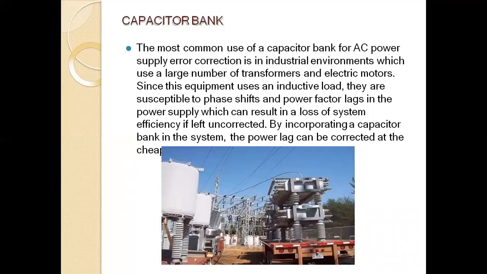Since this equipment is an inductive load, it is susceptible to phase shifts and power factor lag in the power supply, which can result in loss of system efficiency. If left uncorrected, by incorporating a capacitor bank in the system, the power lag can be corrected. This is a capacitor bank.